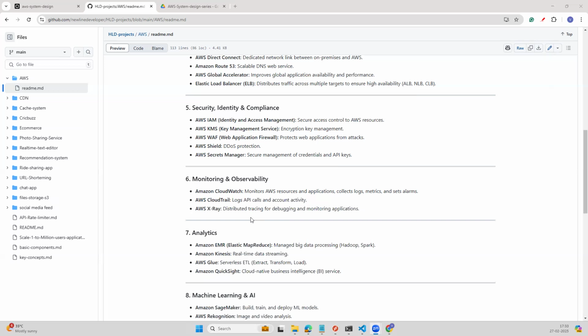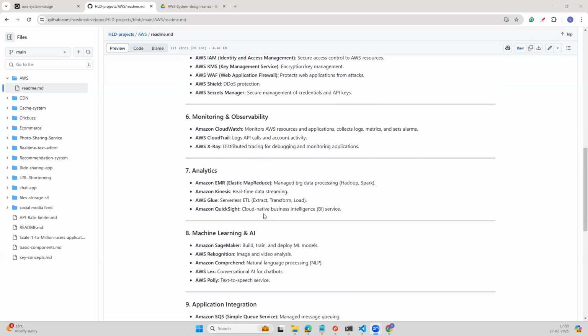And the next category we can see is monitoring and observability. Here we have the CloudWatch service. It will help us to monitor our AWS resources and applications.